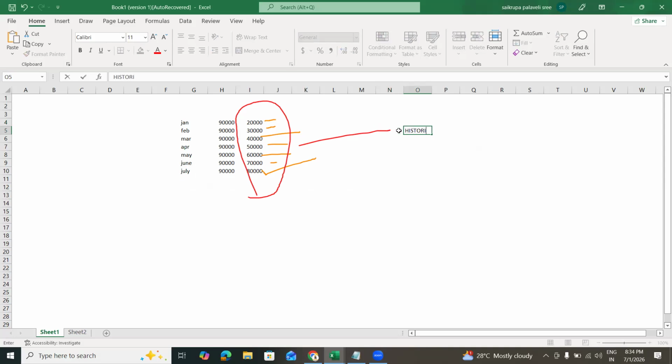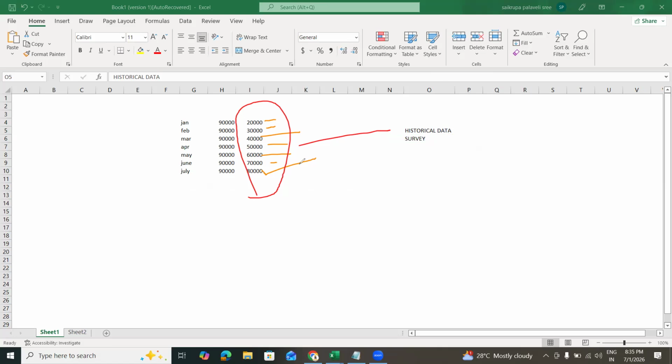Historical data will play a major role, or else survey data. What is survey data? People will take a sample of data from people, from opinions or whatever it is. The historical data will help you understand what is happening with the particular business. So this will help us to take a decision.